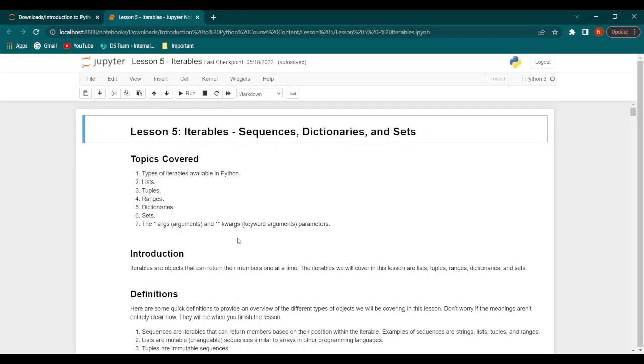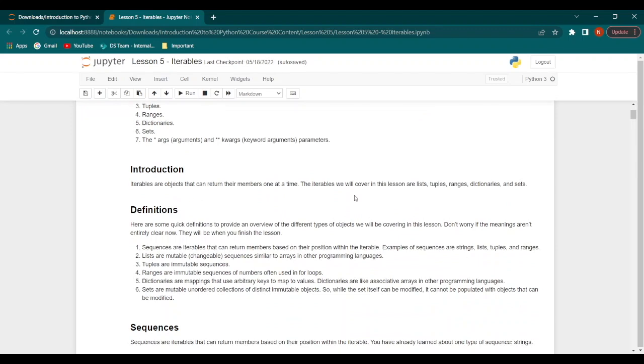In this lesson, we will be discussing iterables, with a focus on the types of iterables available in Python: lists, tuples, ranges, dictionaries, sets, and the *args and **kwargs parameters. Iterables are objects that can return their members one at a time. In this lesson, we are going to cover tuples, lists, ranges, dictionaries, and sets.